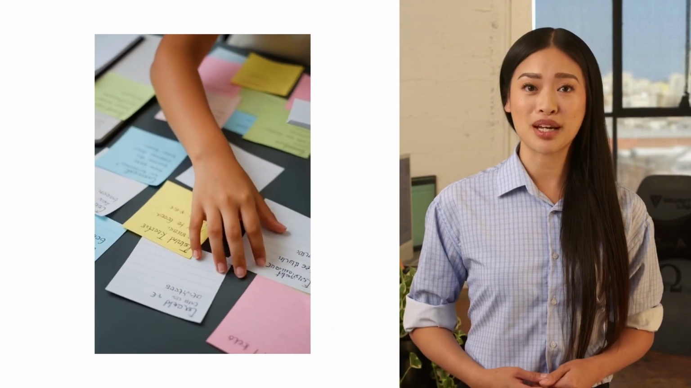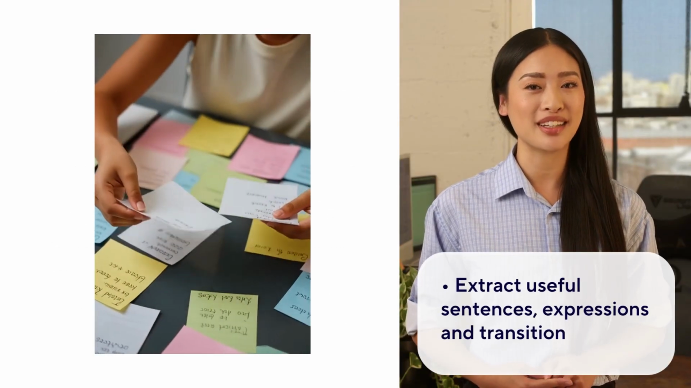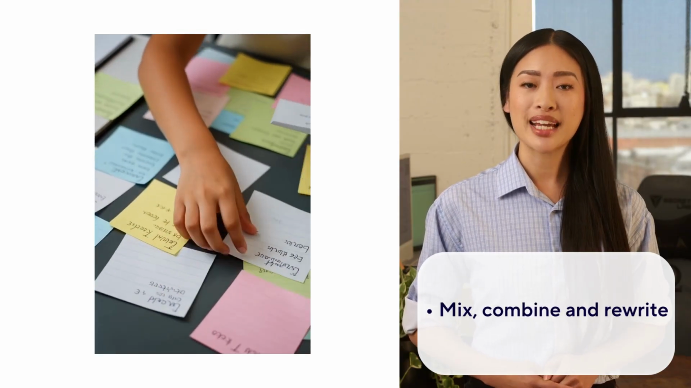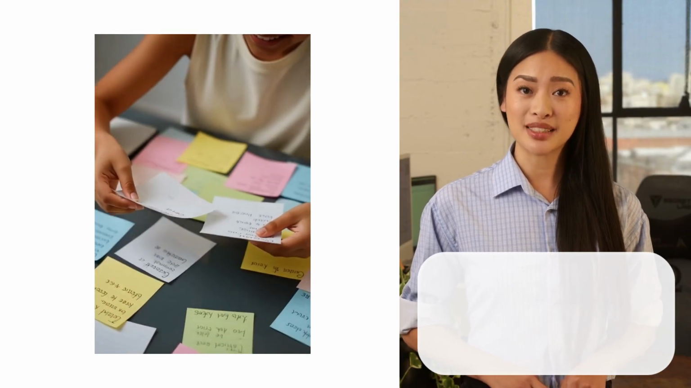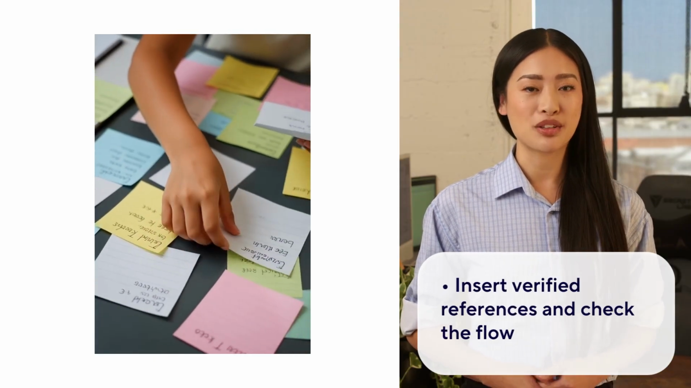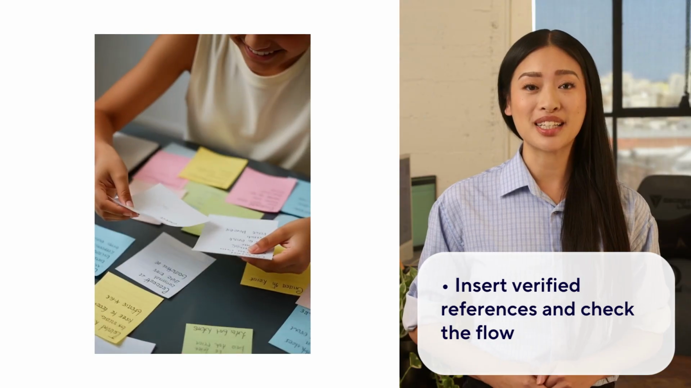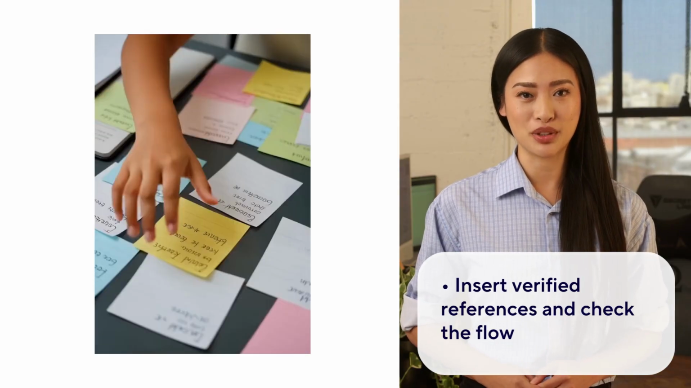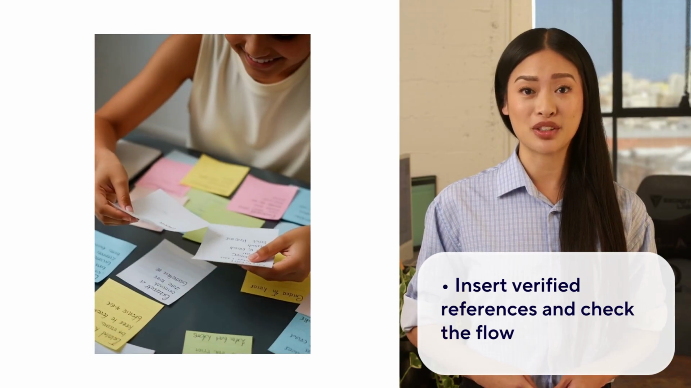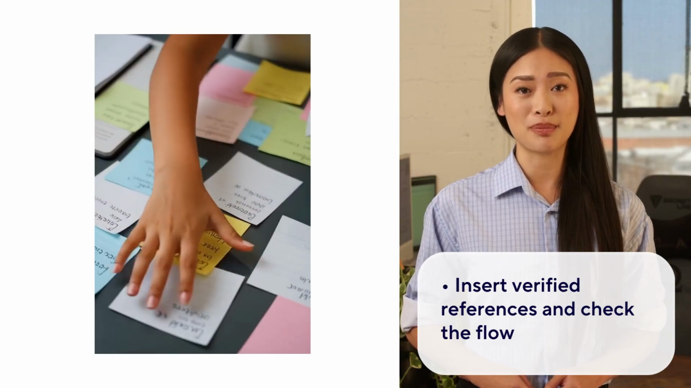Then, from the 3 provided versions, extract the best sentence or transition, combine them, and rewrite everything in your own words. Finally, insert verified references and read the paragraph aloud to check the flow. In this process, you will actively practice rhetorical invention, deciding how to frame background, narrow down the focus, and articulate purpose. What about this case?